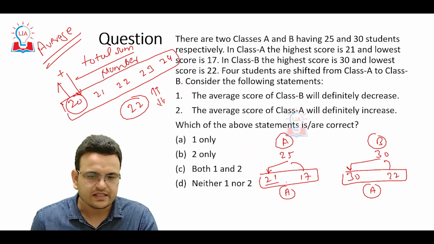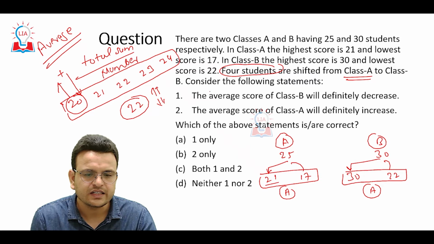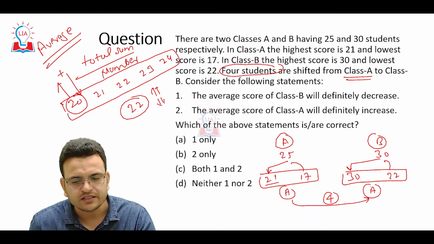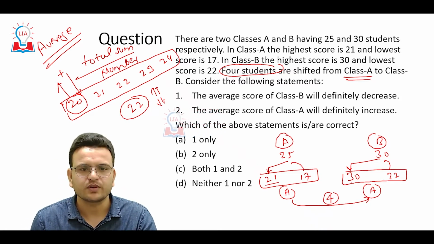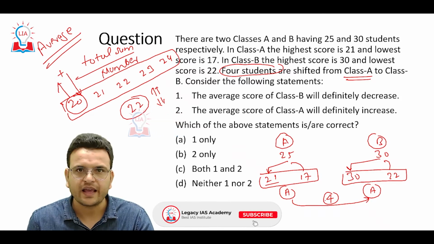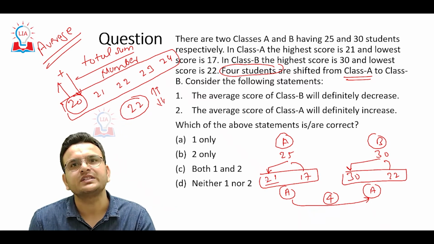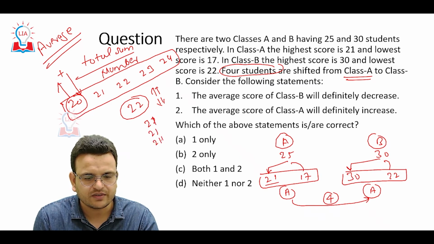The second thing is, 4 students are shifted from class A to class B. Whatever the value of these 4 is, it can be at most 21, like all 4 students have 21, 21, 21, 21.